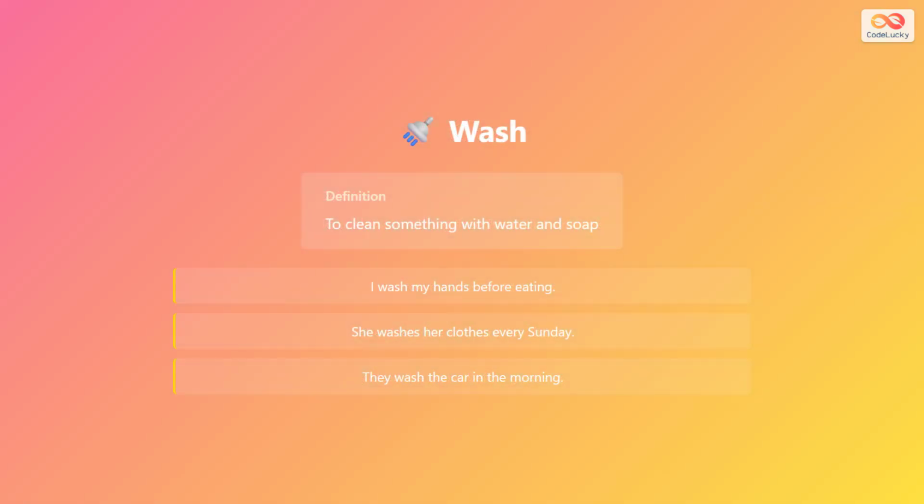The fifth verb is wash. Wash means to clean something with water and soap. We wash to remove dirt and germs. For example, I wash my hands before eating. She washes her clothes every Sunday. They wash the car in the morning. Remember to add "-es" when you use it with he, she, or it.